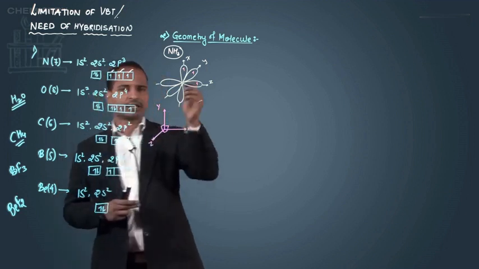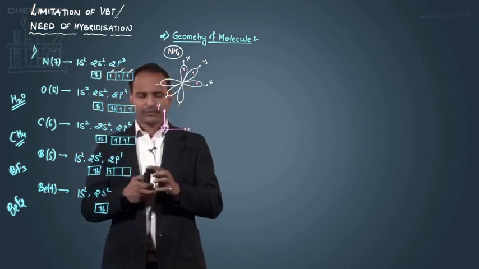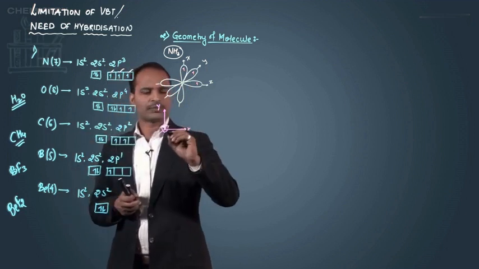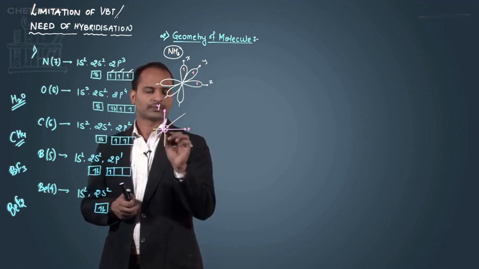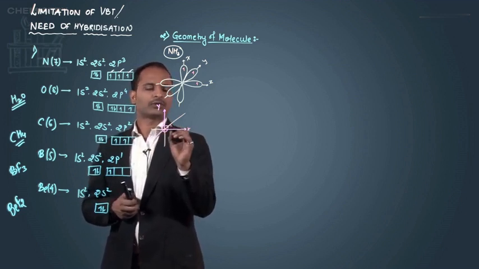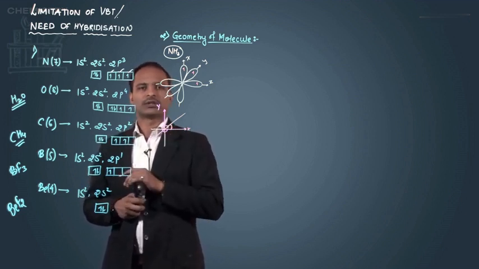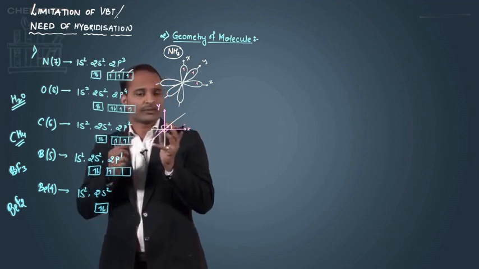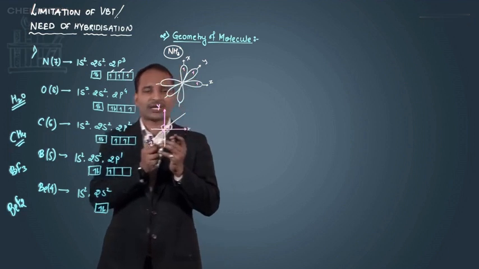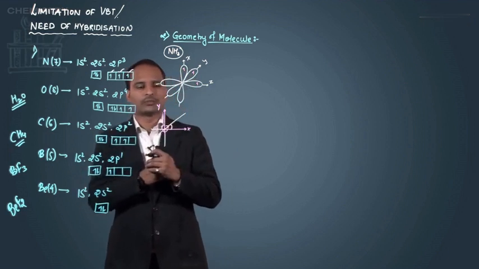So all are 90 degrees. In this case, we have also drawn the opposite lines. So if I'm talking about the angle between these two, again I will say it will be 90 only, because this is a 3-dimensional axis which has been plotted on a 2-dimensional board.